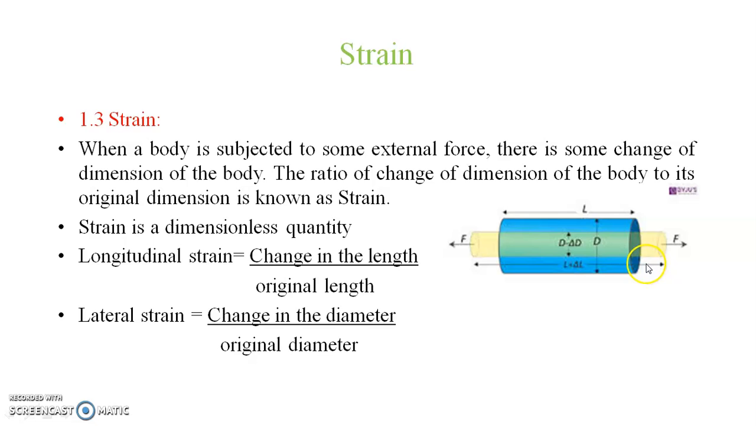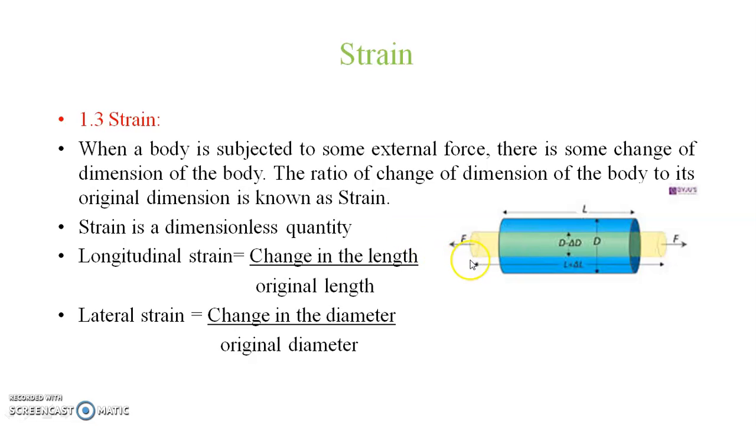Along the length, it is increasing by the amount delta L, and in the lateral dimension, that is perpendicular to this one, that is the diameter, it is decreasing. So after deformation, the final length of the cylinder is L plus delta L, and the diameter is D minus delta D. So the strain is defined as the ratio of change of dimension of the body to its original dimension. So strain is the ratio of the same parameter, so it is unitless.